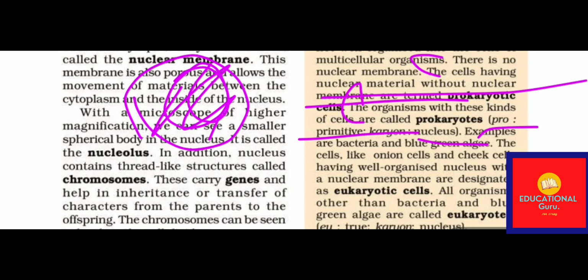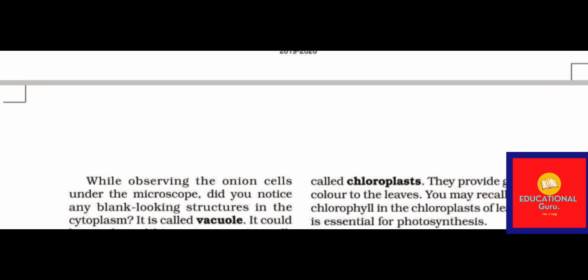Primitive nucleus. The second thing to know about is eukaryotic cells. Eukaryotic cells are cells like onion cells and cheek cells, having a very organized nucleus with a nuclear membrane. That is called eukaryotic cells. Eu means true and karyon means nucleus. Organisms other than bacteria and blue-green algae are called eukaryotes.